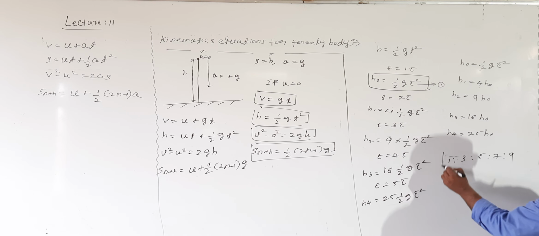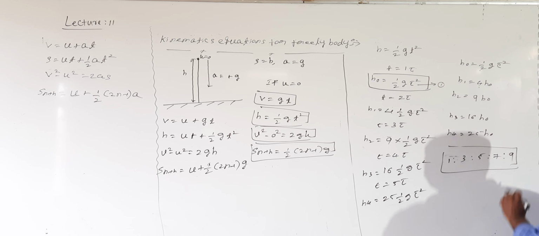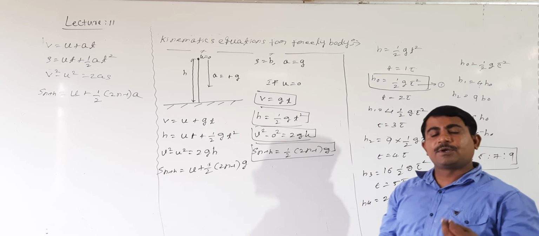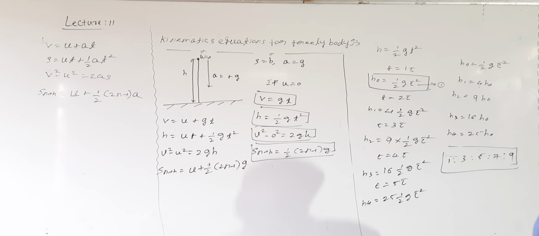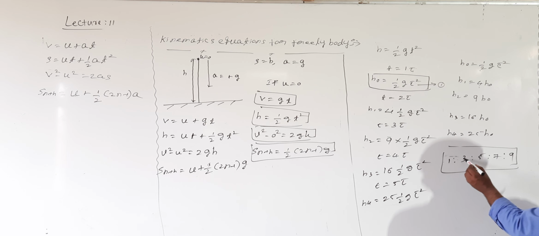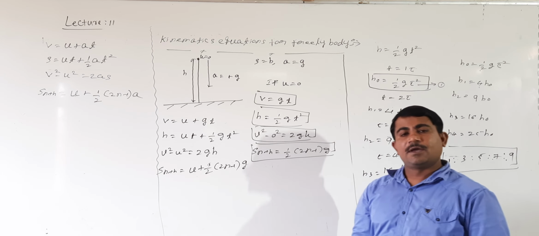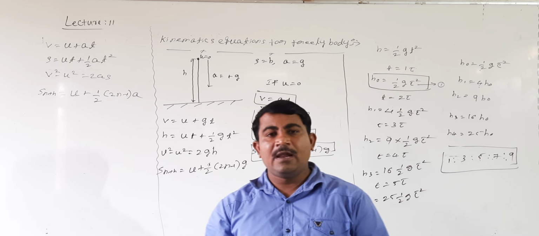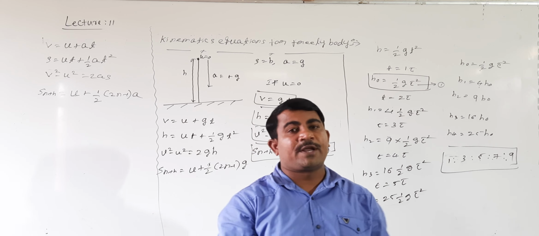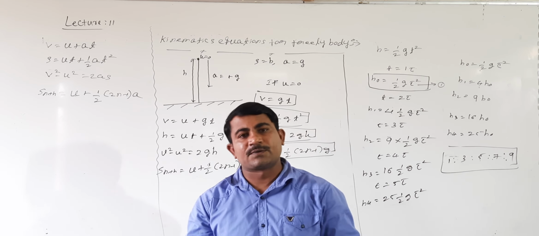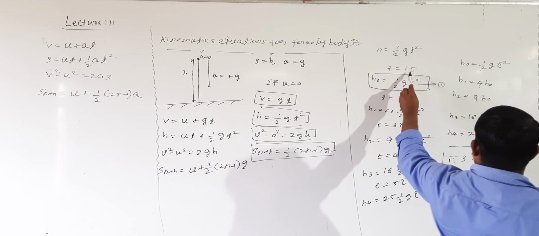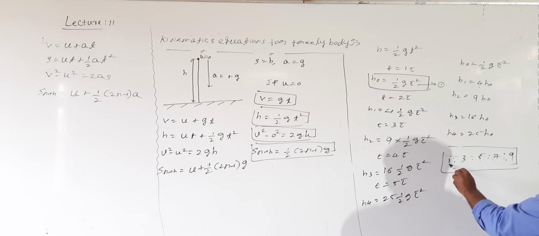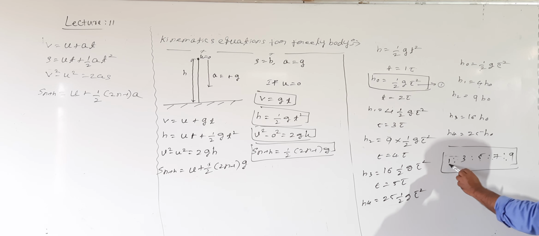Then what are the ratio of the height and time interval during freely falling body? During freely falling body, the ratio of the height and time can be given as 1:3:5:7:9. What are these? The ratio of the heights in time intervals when body freely falling: after 1 second, height is 1. Are you following?